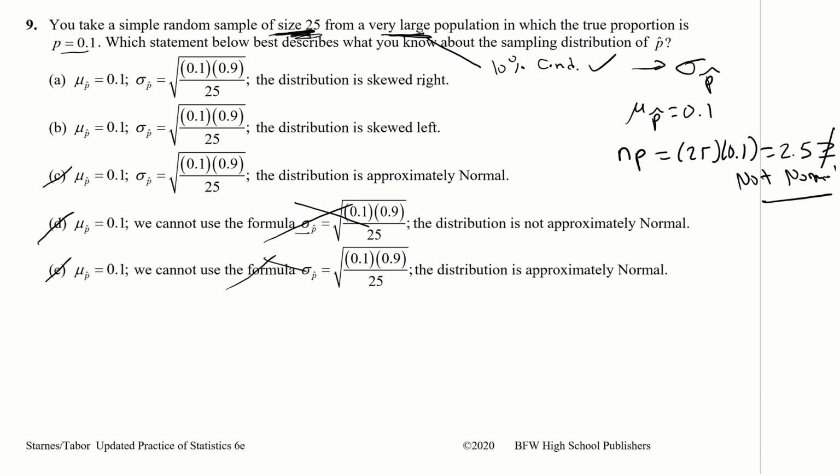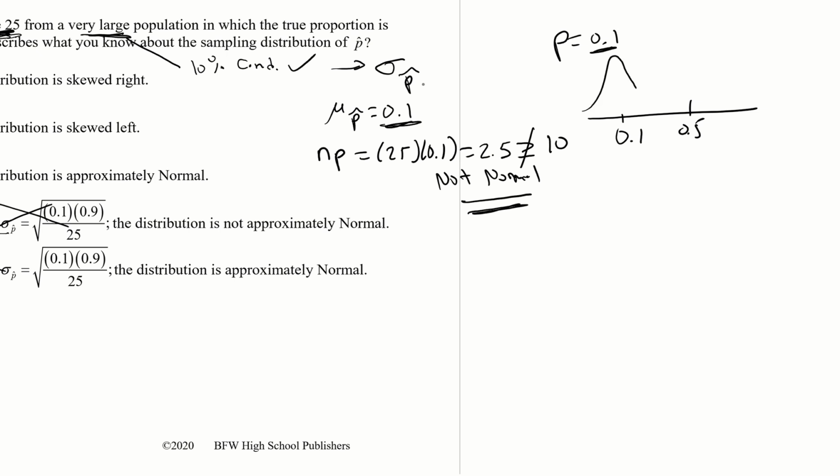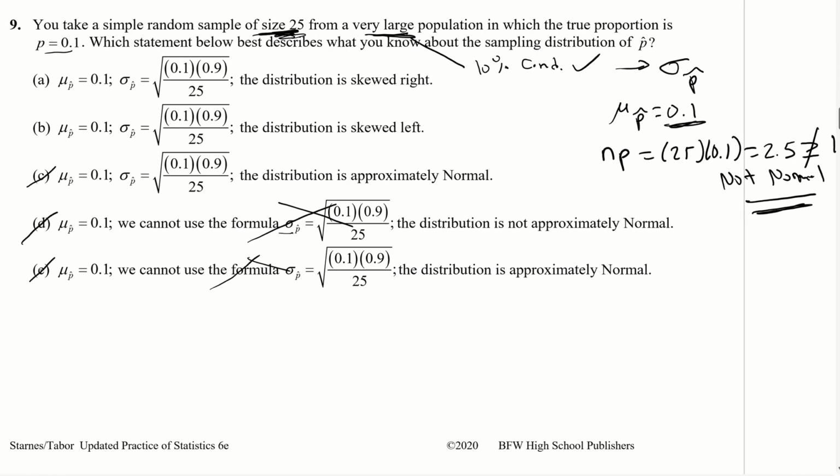So that means it has to be A or B. Now, is the distribution going to be skewed right or skewed left? Well, because we established that it's not normal, and you look at the p value, p is 0.1, which means most of the data are going to be on the small scale. This is 0.5 here. Most of the data is going to be on the left side. And so it's going to look like this, where most of the data is at 0.1 and very few is beyond that. And so it's going to be skewed right. Okay, so the answer is A.